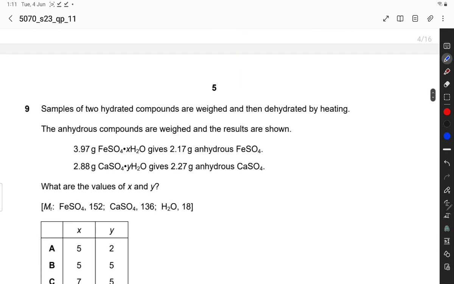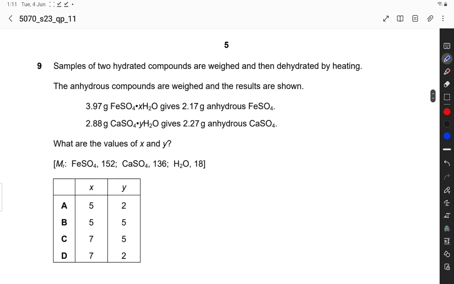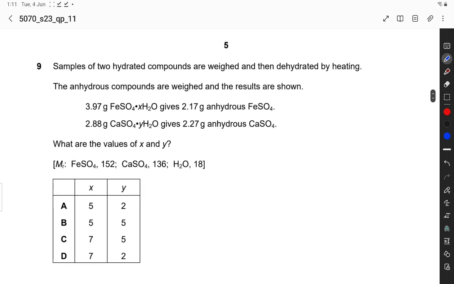Question number 9. Samples of two hydrated compounds are weighed and then dehydrated by heating. The anhydrous compounds are weighed and the results are shown. 3.97 gram of iron 2 sulfate dot X H2O gives 2.17 gram of anhydrous sulfate. 2.88 gram of calcium sulfate gives 2.27 gram anhydrous. So this is the hydrated salt and this is anhydrous. What are the values of X and Y?